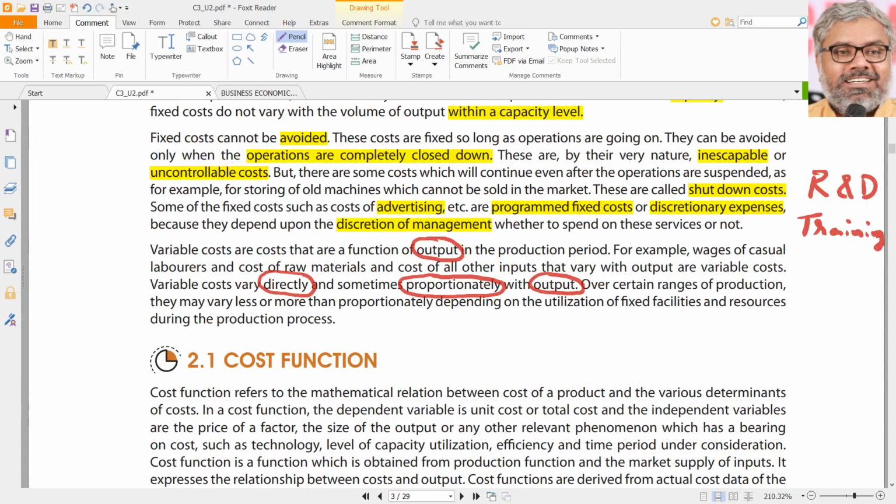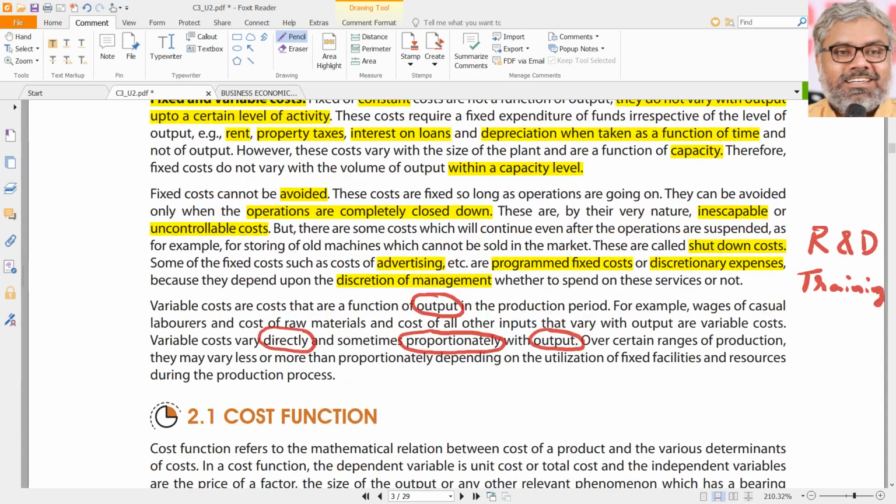But what we should know now is that variable costs are directly related with output. More output, more variable costs. Less output, less variable costs. Sometimes they vary in the same proportion as the output, and sometimes not, depending upon many factors in the production process.